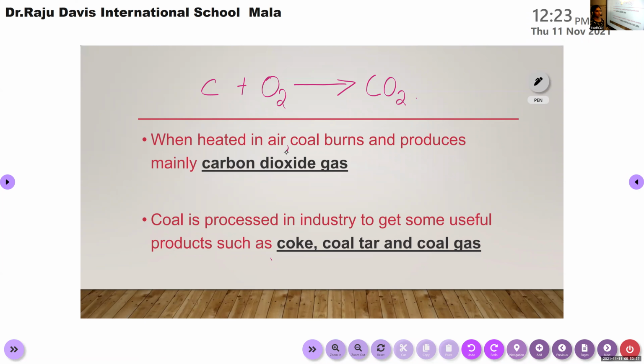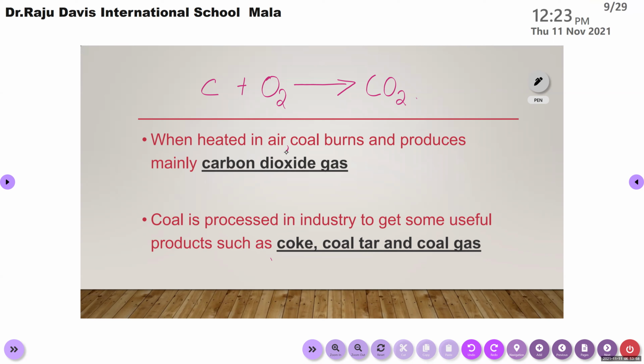Malavika, can you repeat the points again? When heated in air, coal burns and produces mainly carbon dioxide gas. Coal is processed in industry to get some useful products such as coke, coal tar, and coal gas. Okay. Have you completed this one, children?